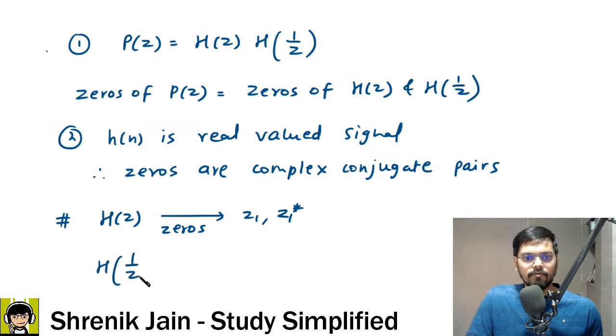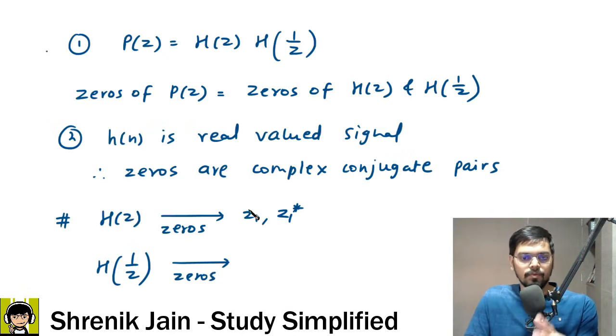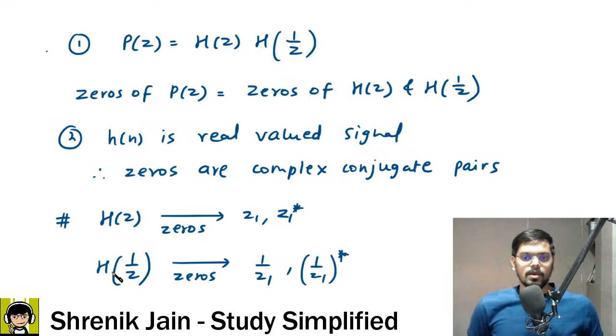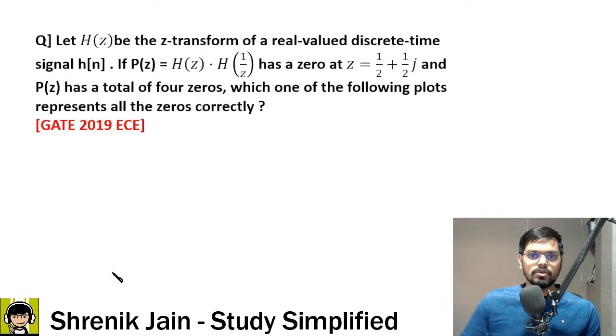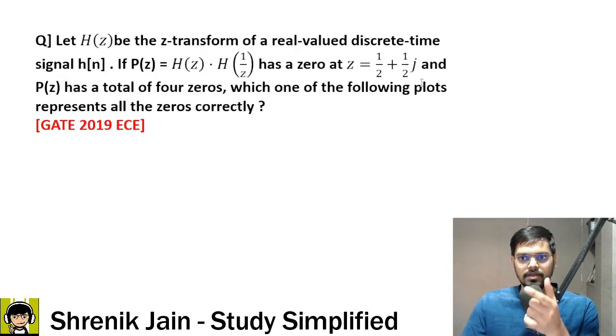Similarly, for H of 1 by Z, if Z1 is the zero in the above, then 1 by Z is the term, so 1 by Z1 is the zero and its conjugate pair 1 by Z1 conjugate. These are the zeros of this term. In the question they are giving us a zero at half plus half j.